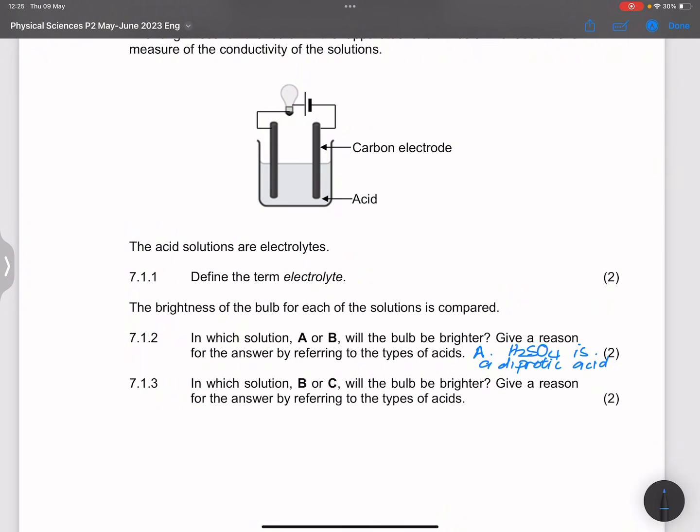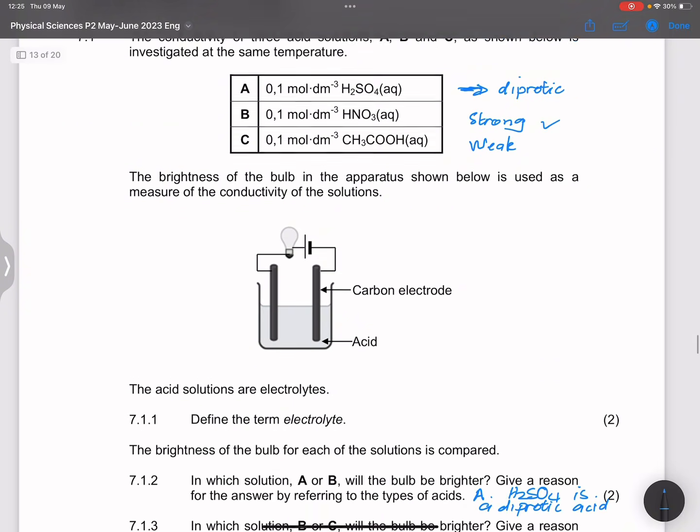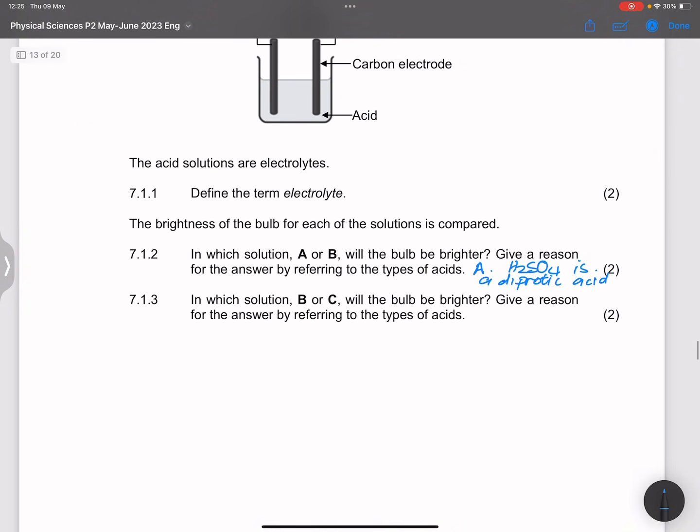And then they say in which solution, B or C, will the bulb be brighter? Give a reason for the answer by referring to the type of acids. Note in this case between B and C, we're comparing a strong acid and a weak acid. Strong acids ionize completely in solution, whereas weak acids ionize partially.